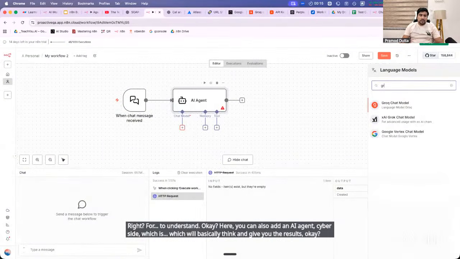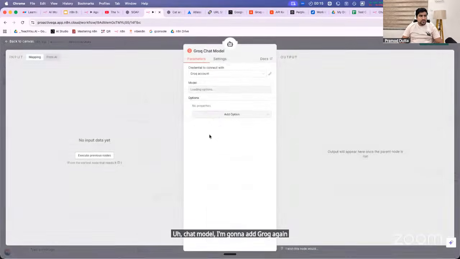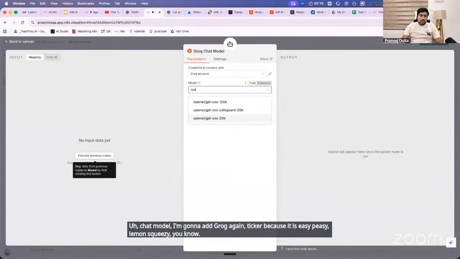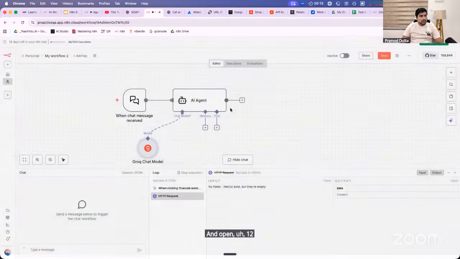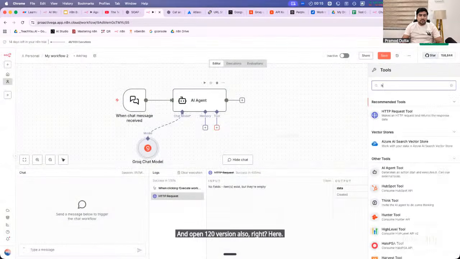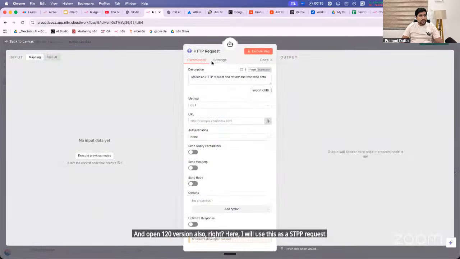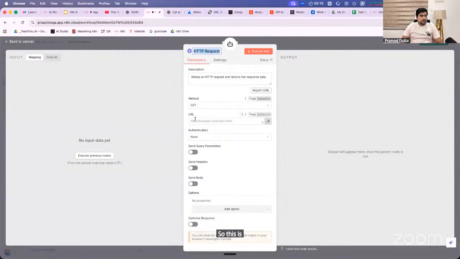For the chat model, I'm going to add Grok again, because it is easy peasy lemon squeezy, and the open 120 version also. Here I will use the HTTP request as a tool. So this is my request. Is everyone with me till now?